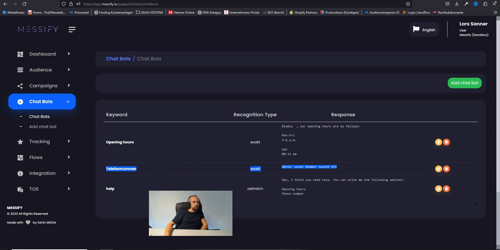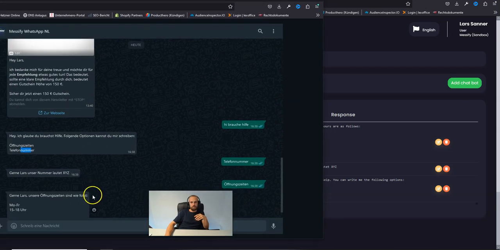It's really, really simple. We need a keyword which the customer writes to our WhatsApp account, and we can say, okay, if the keyword is exactly like "opening hours", answer: "Gladly, our opening hours are as follows, etc." And you can also do, for example, "help". So I will now show you how it works live.